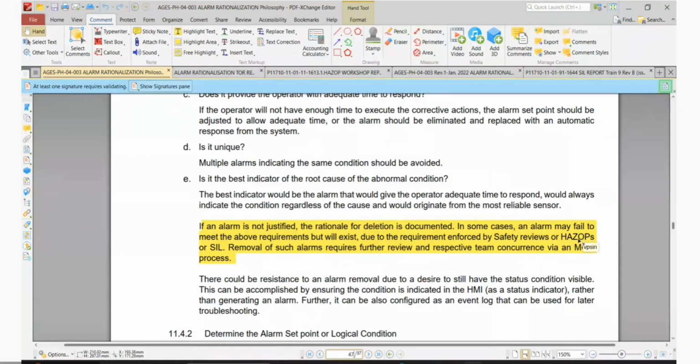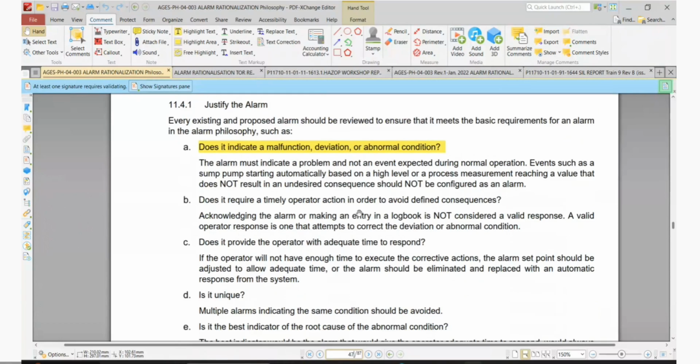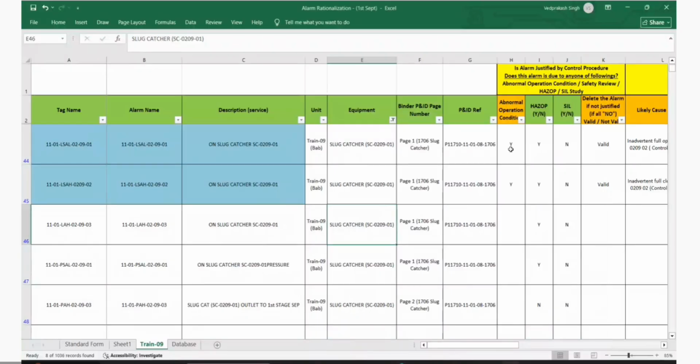So first we will go through the above. What are the conditions required to justify it? No, this is the deviation, an abnormal condition. It is an abnormal condition. We have taken it. So here we have taken abnormal condition. Yes, okay, we say yes.